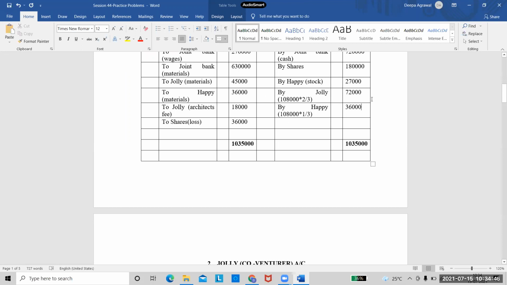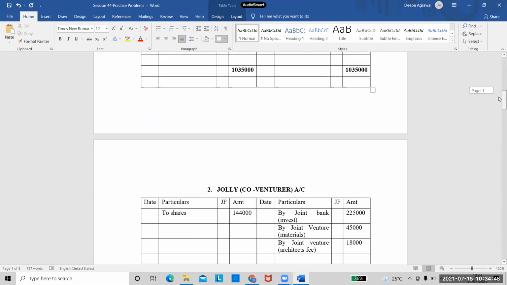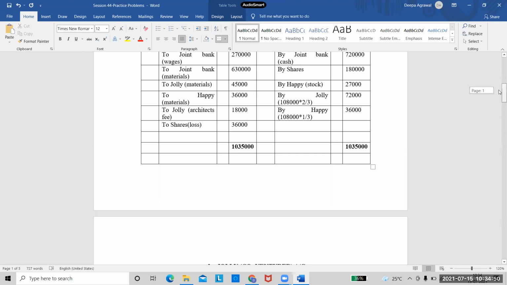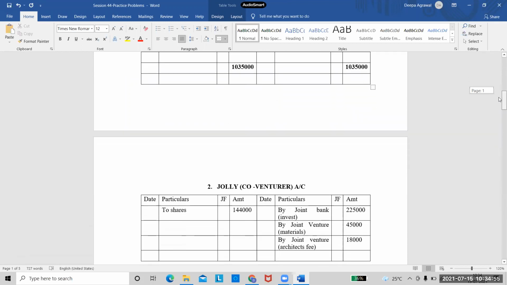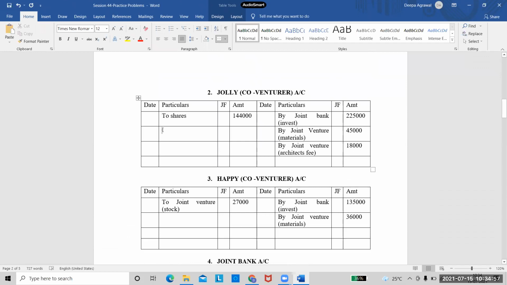So now both of them have a loss. Where do I transfer it in their accounts? Because it is a loss, it will come on the debit side. So I will come to the debit side and write here, joint venture loss.